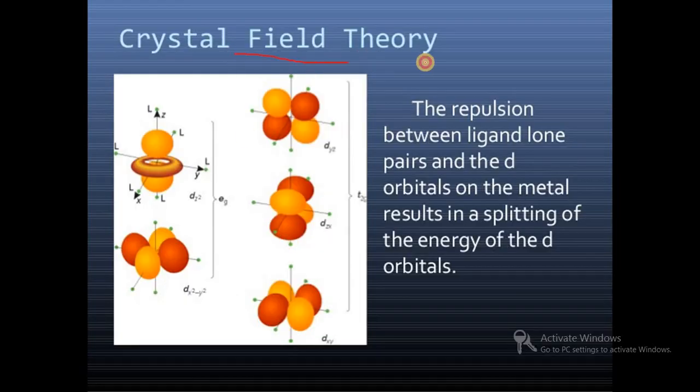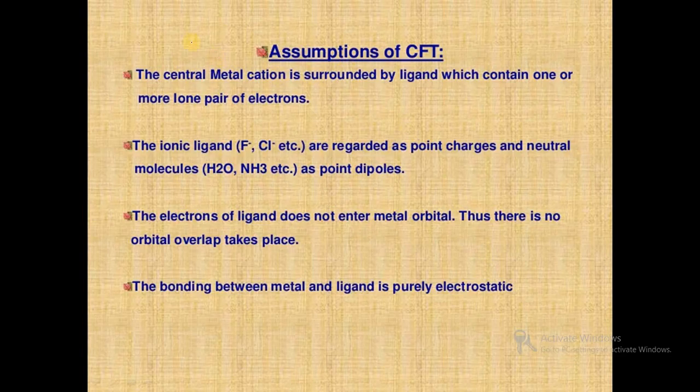In crystal field theory, the repulsion between ligand lone pairs and the d orbitals on the metal results in a splitting of the energy of the d orbitals. When ligands approach the metal orbitals, a strong interaction takes place, and due to this the degeneracy of the d orbitals is split. Overall, we will highlight the assumptions of CFT: the central metal cation is surrounded by ligands which contain one or more lone pairs of electrons, which we have seen in the last slide.